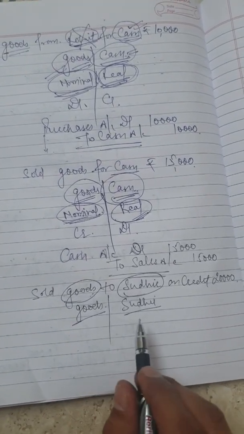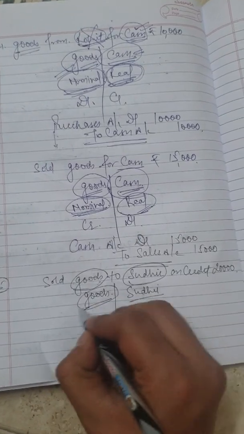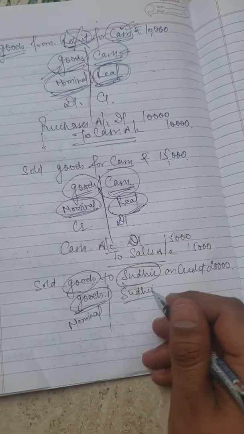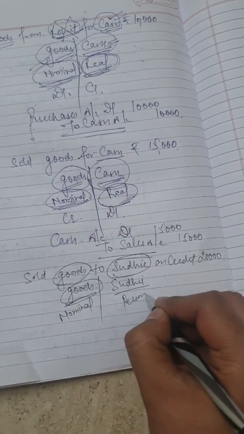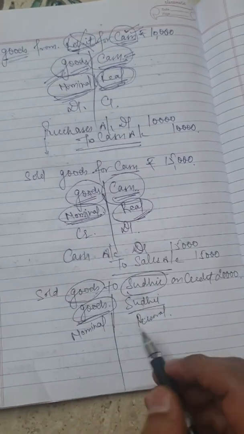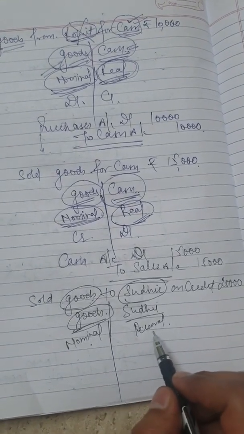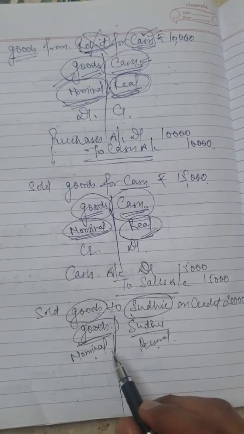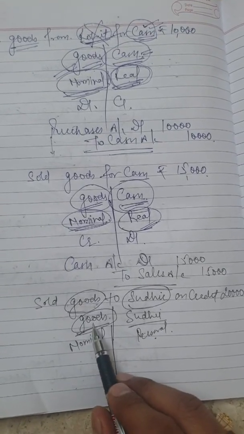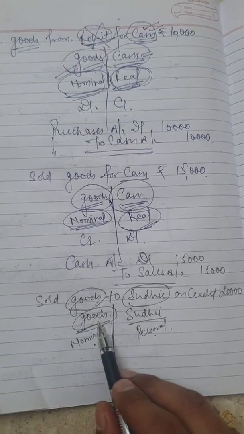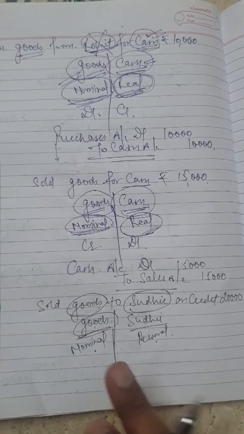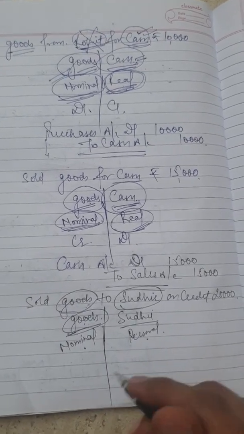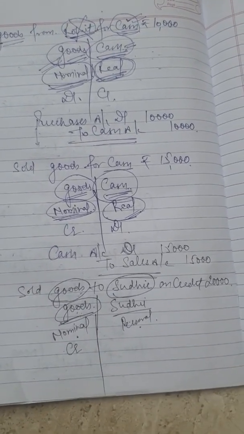Now what is the nature of these particular accounts? As we already know, goods are nominal in nature, and definitely, need not say, Sudhir is a personal account, representing the name of a person. So one is nominal, another is personal. Just apply the rule of nominal. What does the nominal account rule say? If it is an expense, put it on the debit side. If it is an income, put it on the credit side. So guys, you are selling goods, so you are creating expense or income? Definitely income, put it on the credit side.